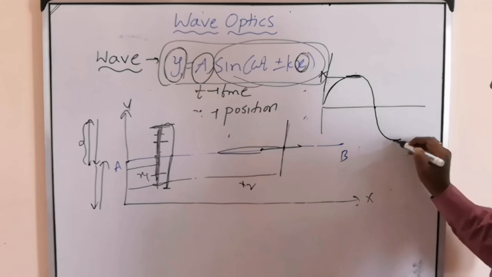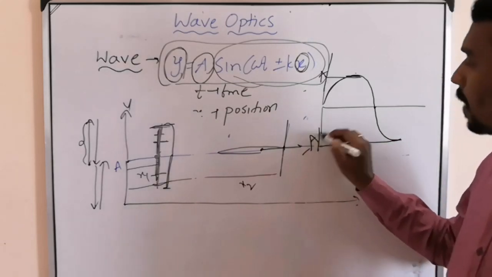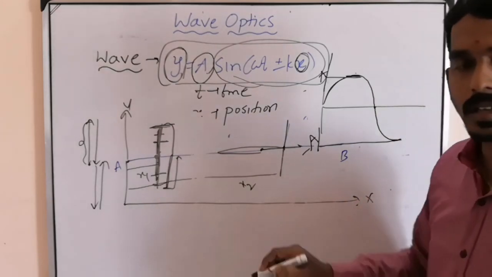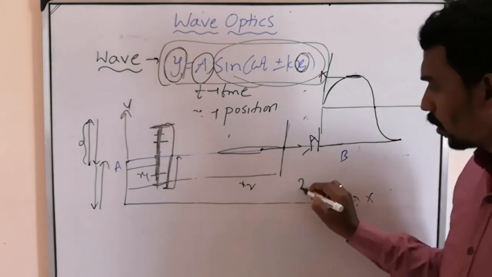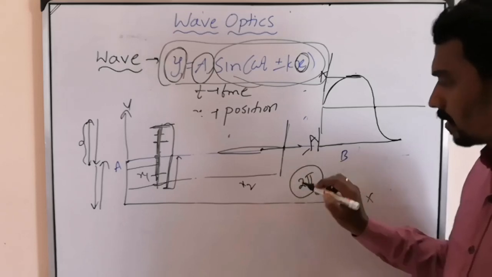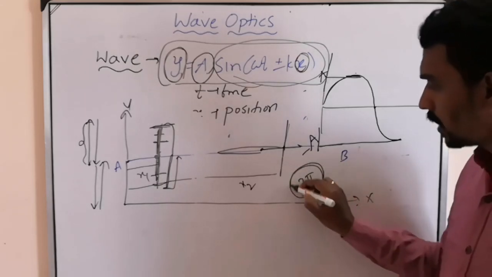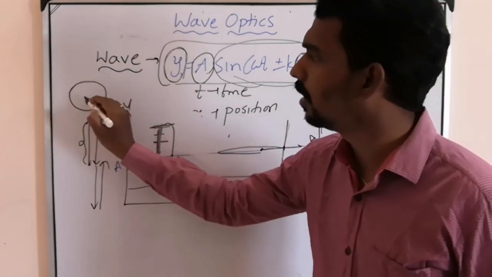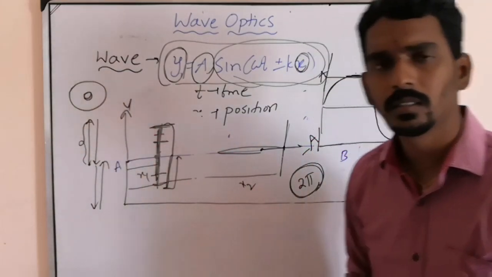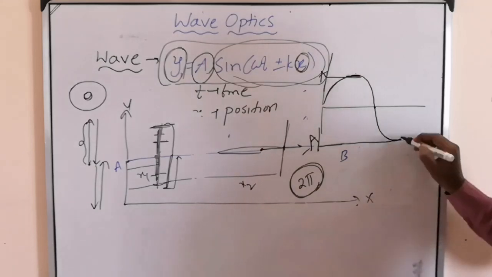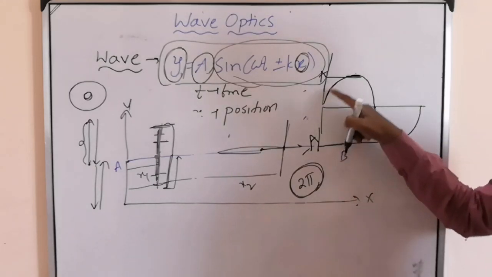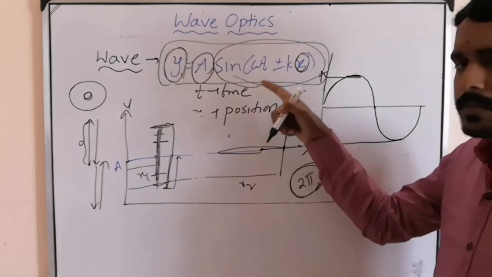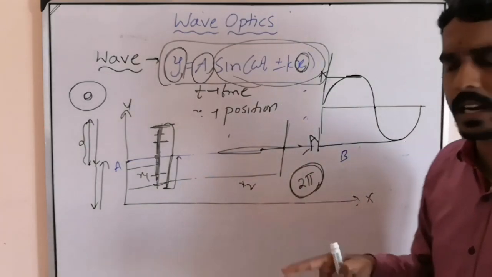Then it will come back after 2 pi, because the total phase covered is 360 degrees for one vibration. A full rotation means 360 degrees, so it will come back. So this is the representation of the displacement of the vibrating particle.